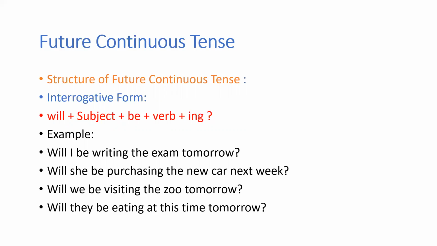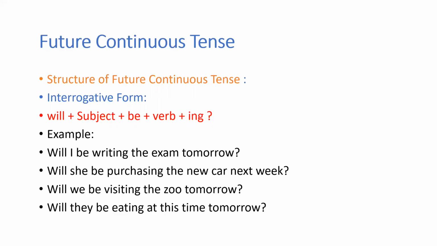So how did I begin it? I started it with will, then the subject I, then you have the be, then the main actual verb, the base form, write plus ing becomes writing the exam tomorrow. Then the next one, will she be purchasing the new car next week? So again, you are beginning it with the verb will. Then you have the subject, she. Then be. And then you have the actual verb, purchasing. Purchase plus ing, the new car next week.